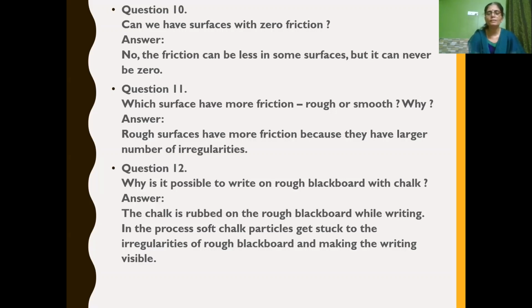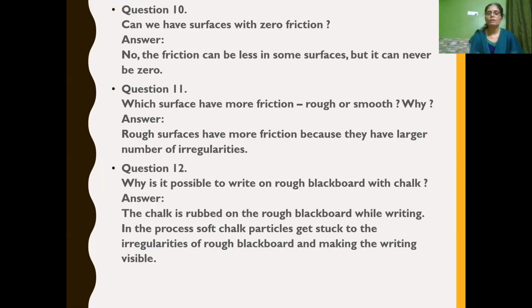Next question, why is it possible to write on a rough blackboard with chalk? Rough blackboard, it is mentioned clearly, rough surface. Rough surface means it creates more friction. When friction is more, then only the fine particles of chalk get stuck to the irregularities of the rough blackboard, making the writing visible.